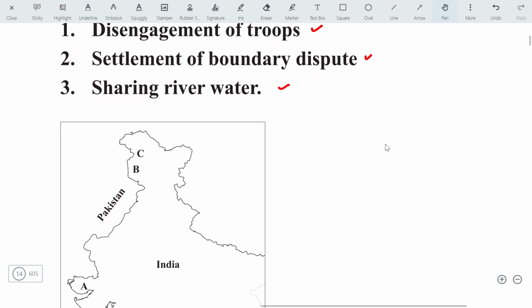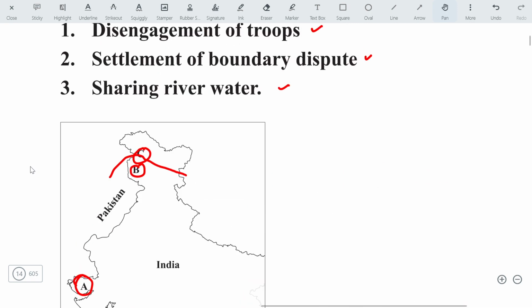Here the dispute has been settled on the Gujarat and Pakistan boundary, that is the Sir Creek area. Water sharing is about option C, because here the Indus river passes, and disengagement of troops happens at B. So let's check out the options.